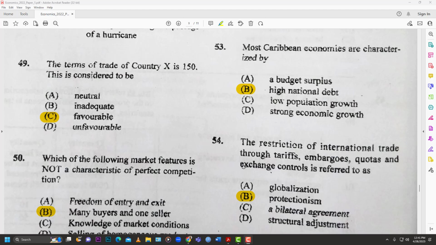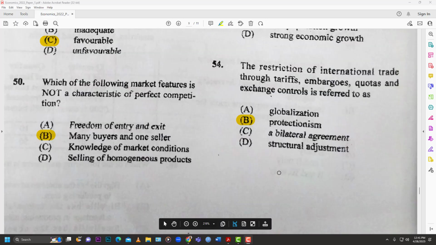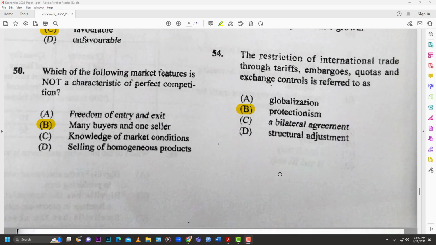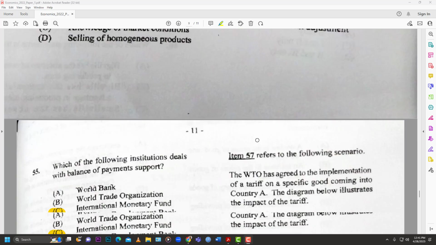Maybe a 2% here, 5% there, but 1 point something percent here, negative maybe. 54. The restriction of international trade through tariffs, embargoes, quotas, and exchange control is referred to as, and of course, all of this formulates what we call protectionism. These things are done to protect the local economy from foreign goods, foreign interventions.